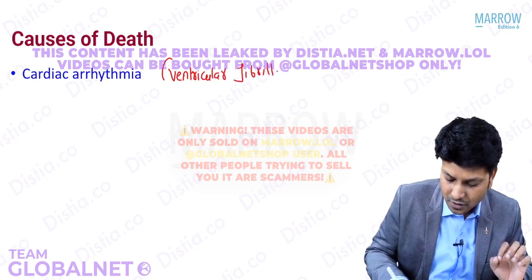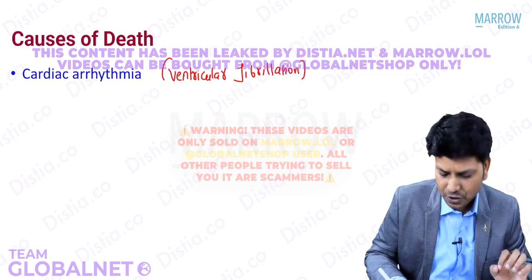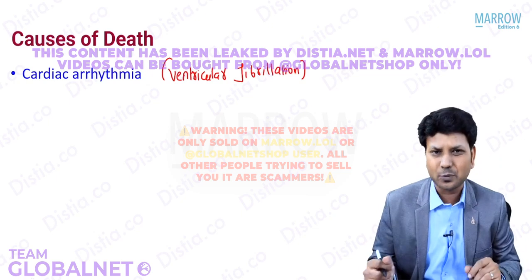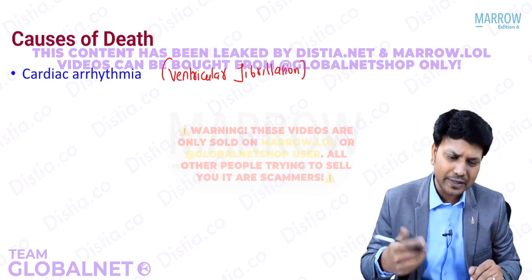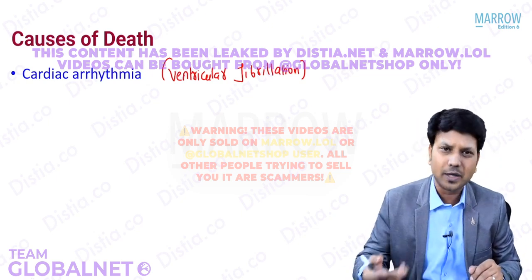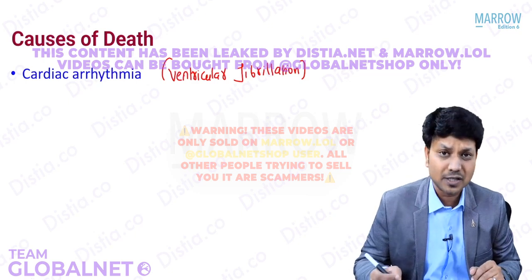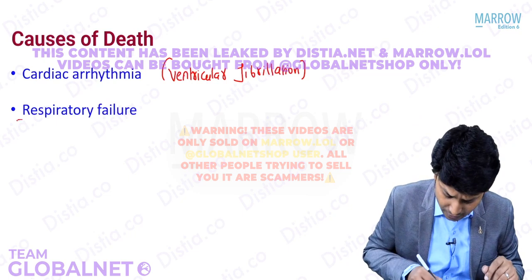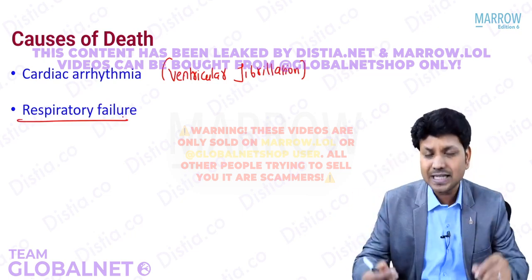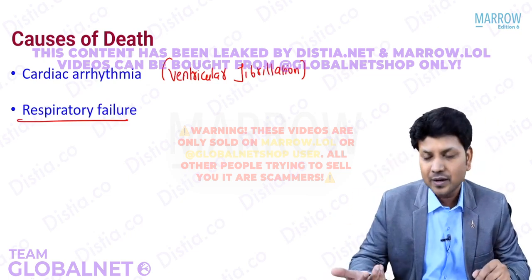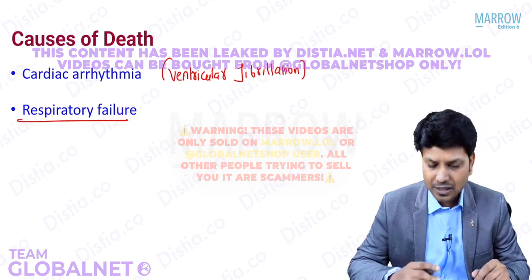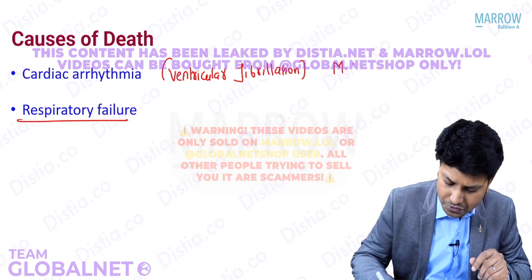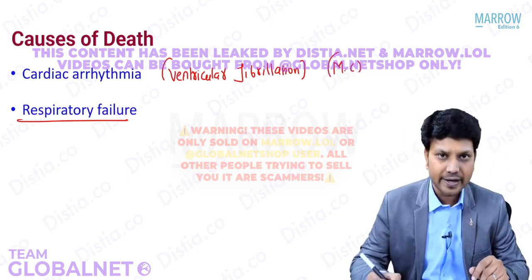That is the most common cause of death in electrocution, because you could have seen that the heart is getting affected in more than one pathway. That is why ventricular fibrillation is the most common cause. Apart from that, I also told you that it can be due to respiratory failure, maybe due to brainstem involvement, or due to respiratory muscle impairment. So these are the different causes of death we get. And if they ask you which is the most common cause, you can easily say that it is cardiac arrhythmia.